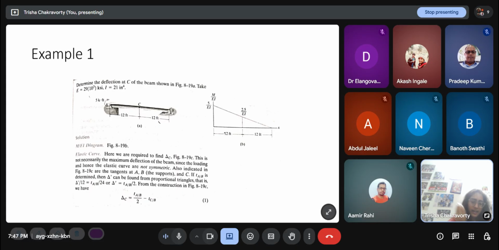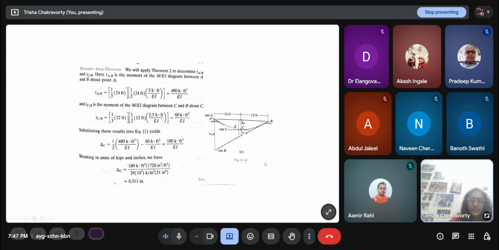Now once I have this information, that I can get the difference in slope between two points, I can solve some of these quantities, like t A slash B and t C slash B. From those I have to somehow manipulate into getting the actual deflection at whichever point I want.